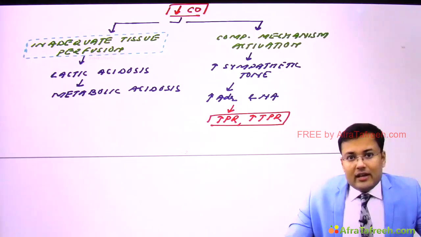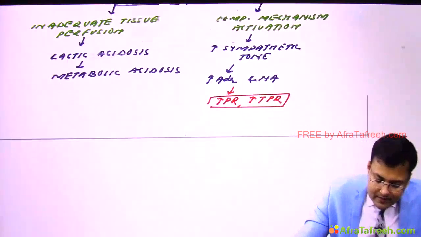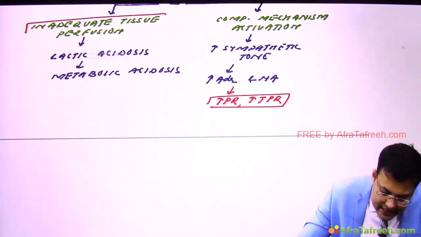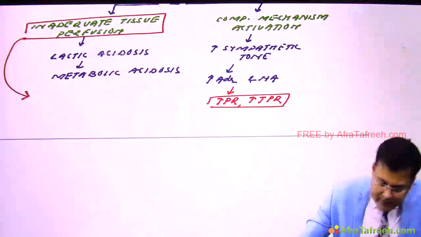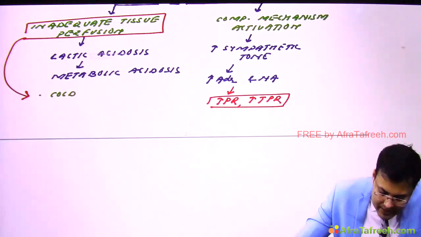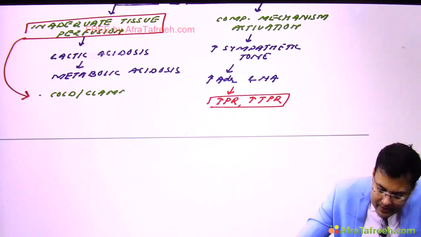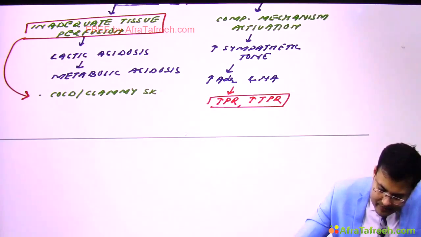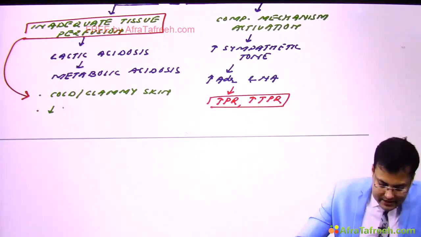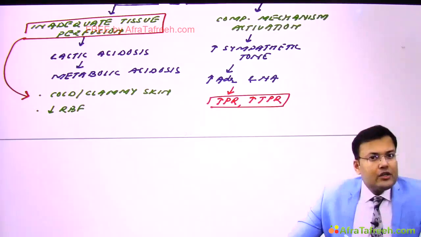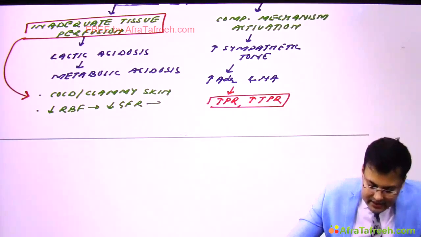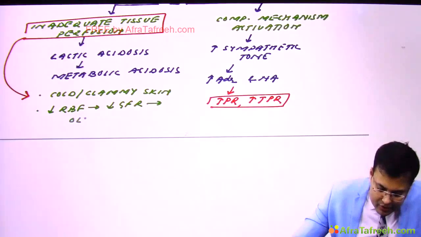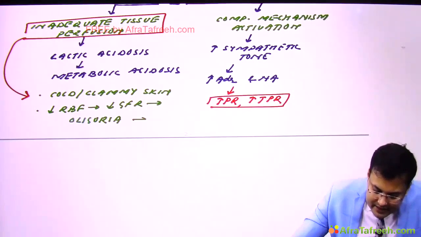Okay, so see the clinical features of hypovolemic shock. First, because of inadequate tissue perfusion, what are the signs and symptoms? So these patients will be having cold and clammy peripheries or skin. Second, there is decreased renal blood flow, and because of decreased renal blood flow, there is decreased GFR, and because of this decreased GFR, initially patient is having oliguria, and in severe cases this can lead to anuria.